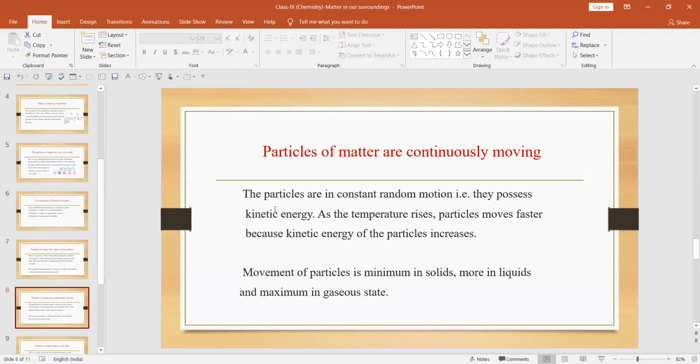So what is the difference? Although the particles are in motion, it depends upon the type of arrangement of the particles. In solids, the particles of the substance are very closely packed, very near to each other. So the motion is not very frequent. In liquids, the particles are near to each other, but there is a gap. So that's why the motion will be more.